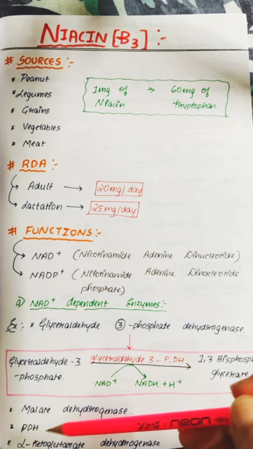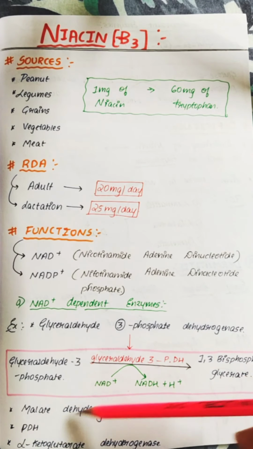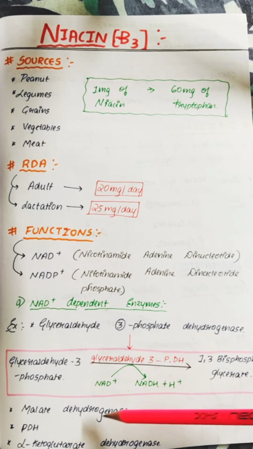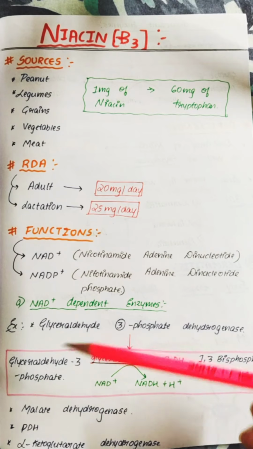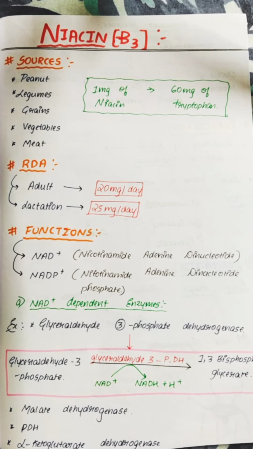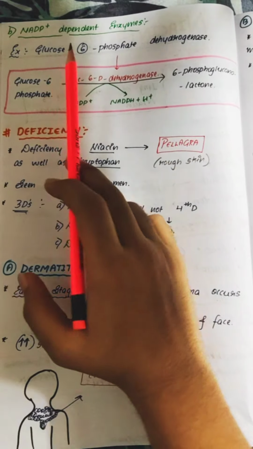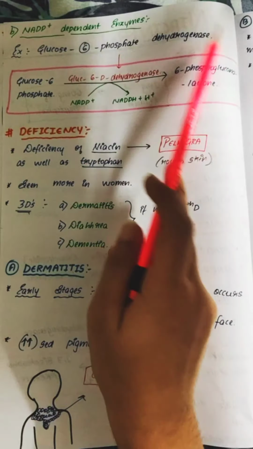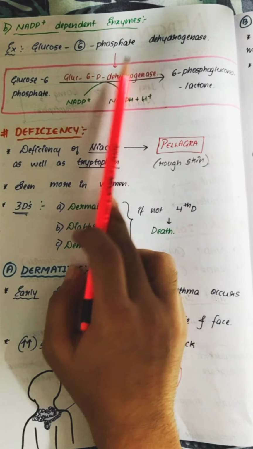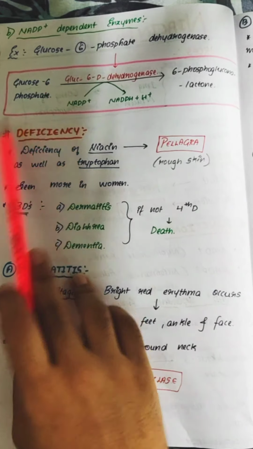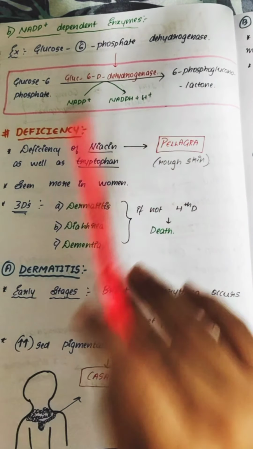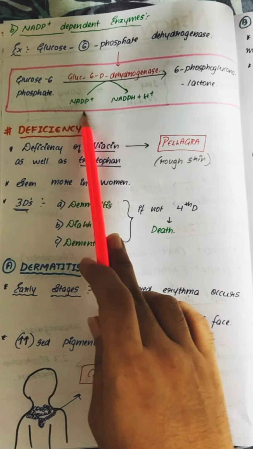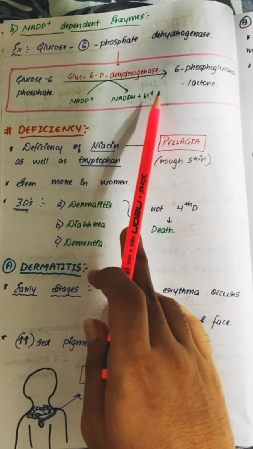Some other reactions take place in the presence of enzymes like malate dehydrogenase, PDH, that is pyruvate dehydrogenase, and alpha ketoglutarate dehydrogenase. Some of the other functions are NADP+ dependent: glucose 6-phosphate dehydrogenase is the enzyme which helps in the conversion of glucose 6-phosphate into 6-phosphogluconolactone. This reaction takes place in the presence of NADP+ to NADPH plus H+.